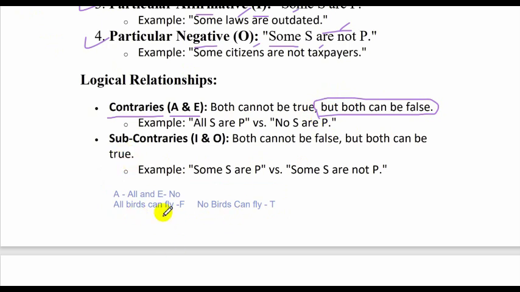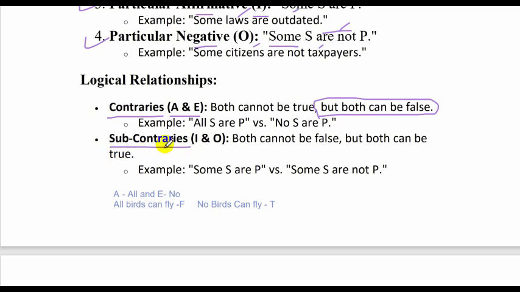But we do know that both cannot be true. Alright, this is very important. You have to remember these things. Why both cannot be true? I explained that if you take an A proposition, you cannot use the E proposition in the same sentence for true values.